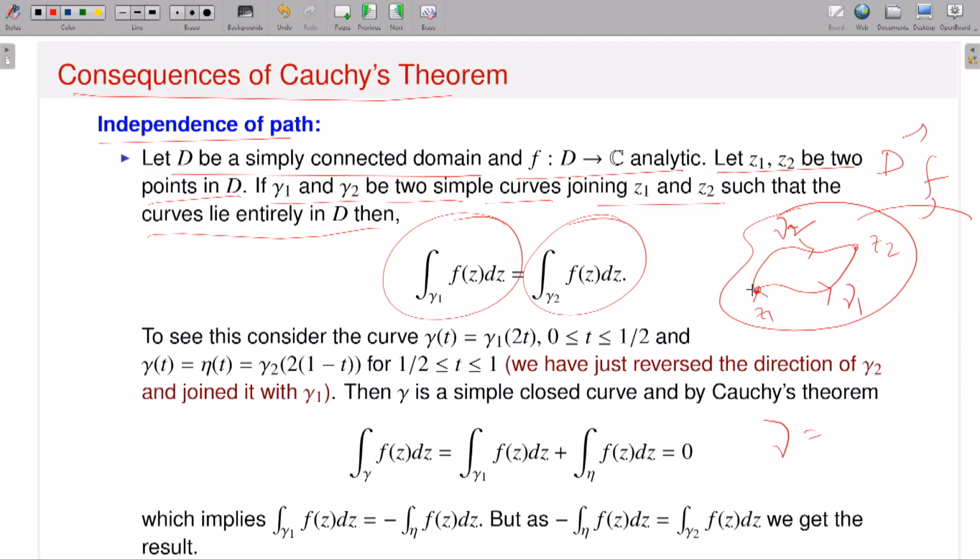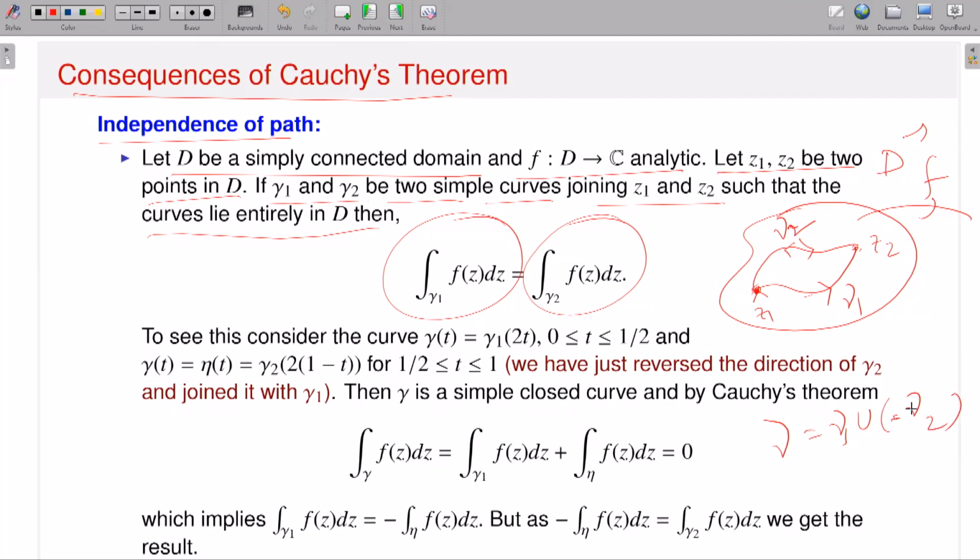I start from Z1, go to Z2, and then come back from Z2 to Z1. So this is gamma 1, that means I am starting from Z1 going to Z2. Now gamma 2 starts from Z1 and ends at Z2, but what is minus of gamma 2? Given a contour, I can define minus of that curve. If C is a contour starting from Z1 ending at Z2, minus of C will be in the opposite direction. That means it starts from Z2 and ends at Z1. So therefore I will say that this is gamma 1 union minus of gamma 2.